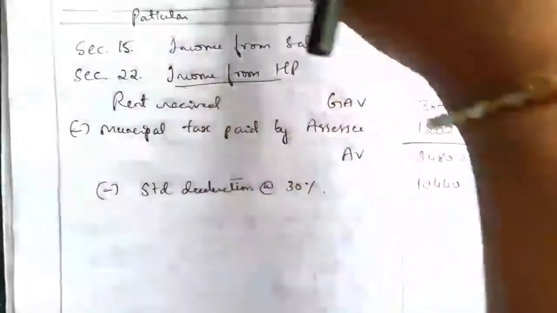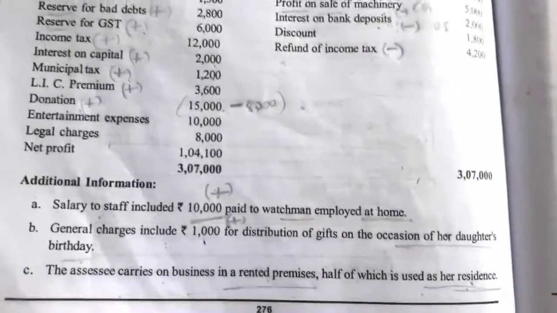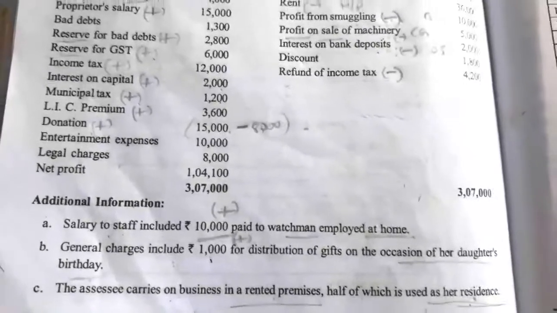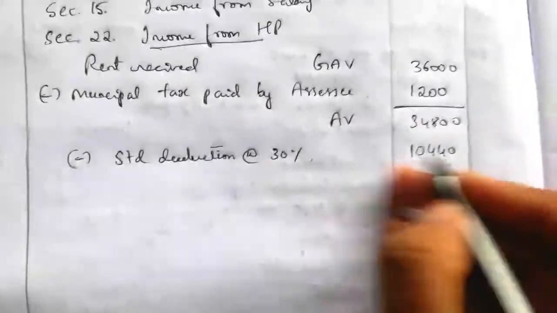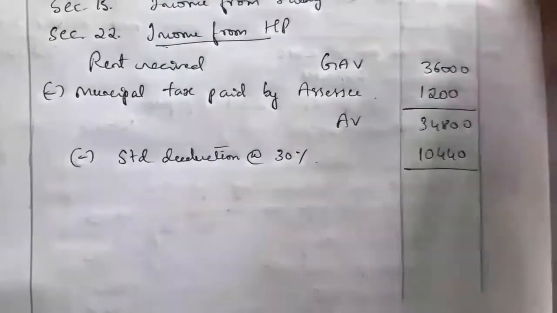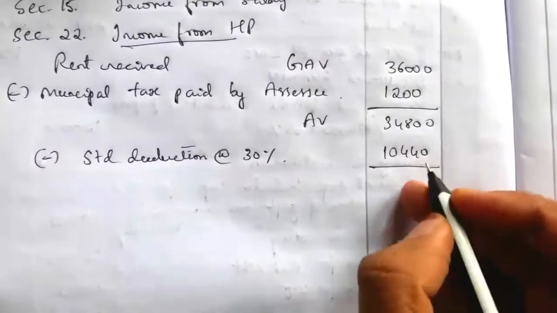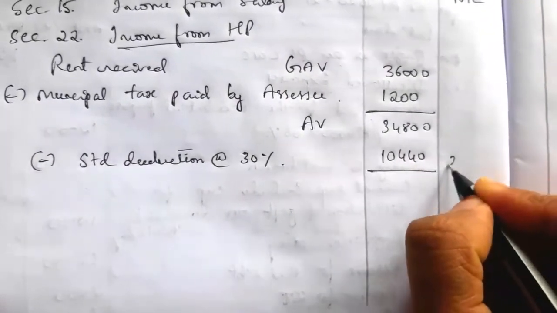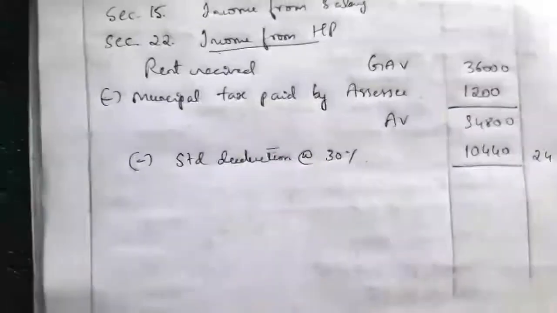Next, in the question, if there is interest on loan paid for a residential house, we have to deduct. So there is no such information, interest on loan. So there is no other deduction. So 34,800 minus 10,440, that is equal to 24,360, which is the taxable income under the head house property.